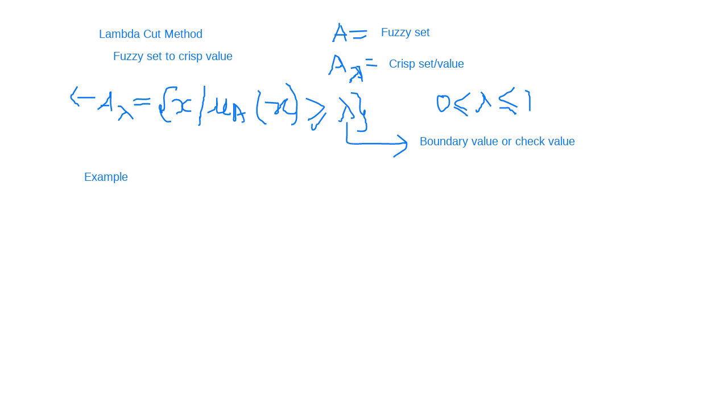You are given the fuzzy set A having elements x1, 0.2, x2, 0.4, x3, 0.6, right?